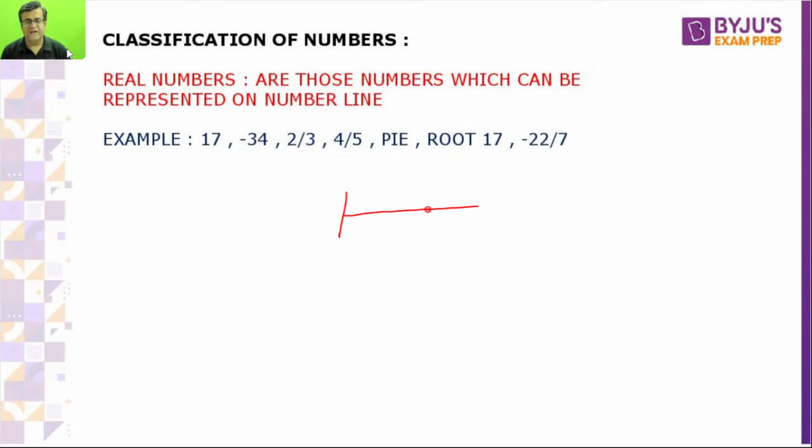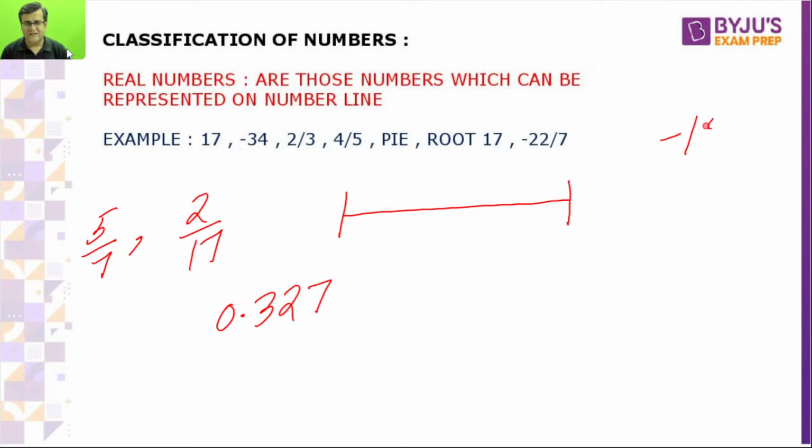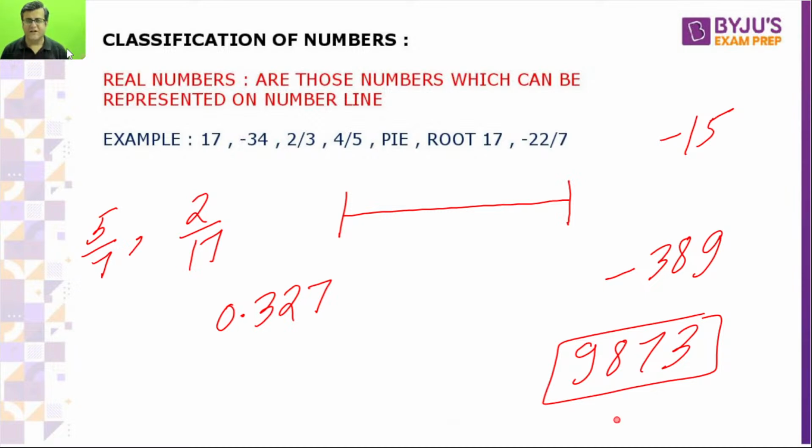If the number is 5 by 7, 2 by 17, 0.327, minus 15, minus 389, or 9873, every number can be represented on the number line. Just listen carefully. In exams, you can get these types of questions. The examiner will ask which number can be represented on the number line. Can a rational number be represented on the number line? Yes. Irrational can be represented on the number line. Natural, whole, integer, rational, irrational, terminating, non-terminating, perfect square, not perfect square: any number which is not imaginary can be represented on the number line.